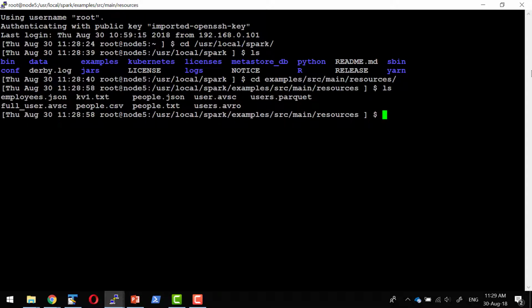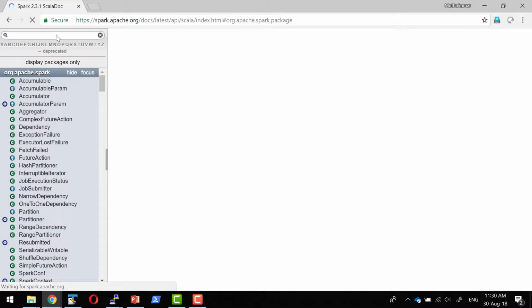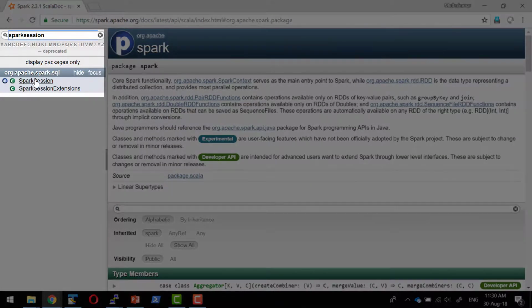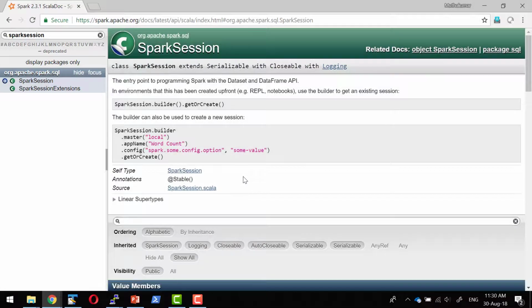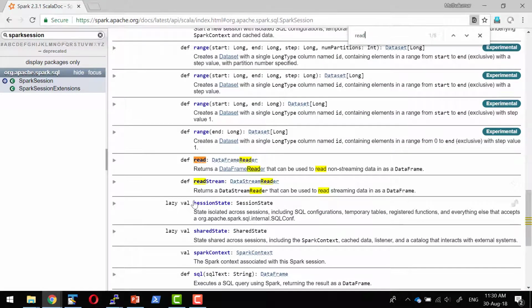Let me open up a simple CSV file using Spark. Within the Spark shell, I have access to the Spark session. So I'll create a variable, and Scala does type inference, so automatically it will infer the type. Within spark, I'll use the function read and open up the API. This is the API documentation of Spark in Scala. I'm going to open the Spark session. Within the Spark session, I should have a method read. So read will provide me a DataFrameReader.